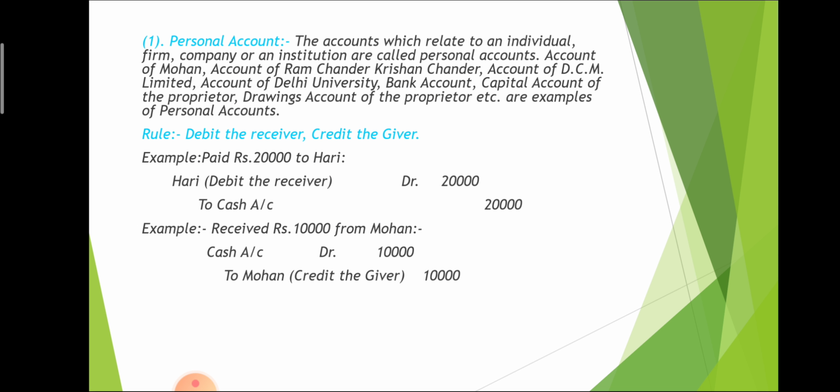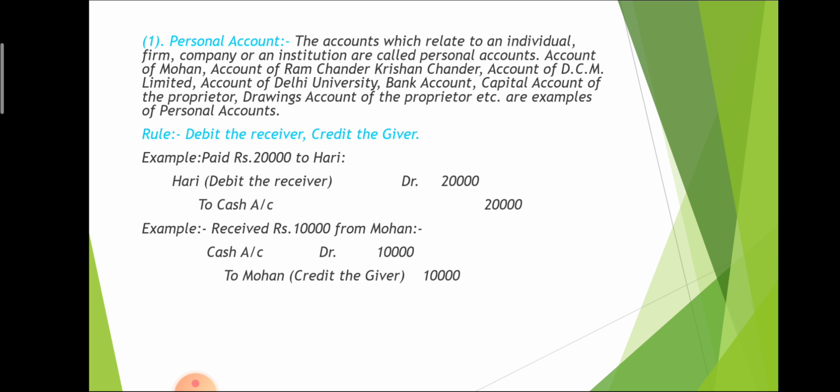So what is the rule of personal account? The personal account gives the rule that is debit the receiver and credit the giver. It means that if any person receives anything, that will be debited, and if any person gives anything, that will be credited.